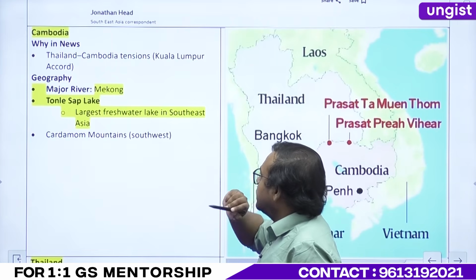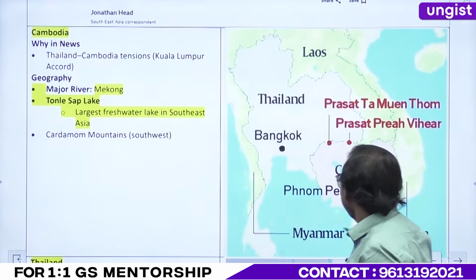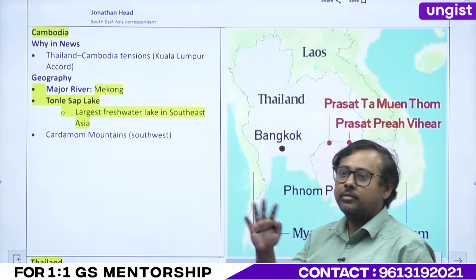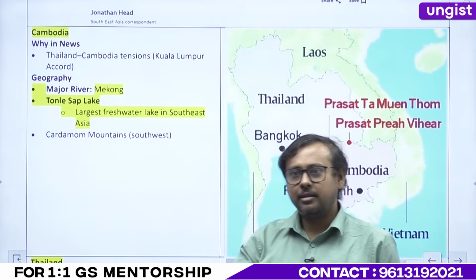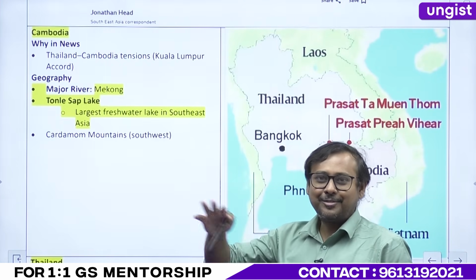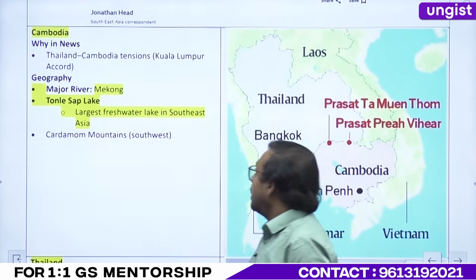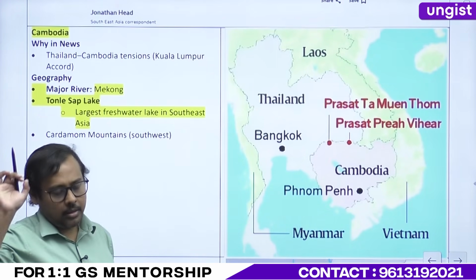So in case of Cambodia, the major river is the Mekong River, right? So the Mekong River drains into which part of the sea? South China Sea. Excellent. So you have not missed much, right? South China Sea. Now remember this.